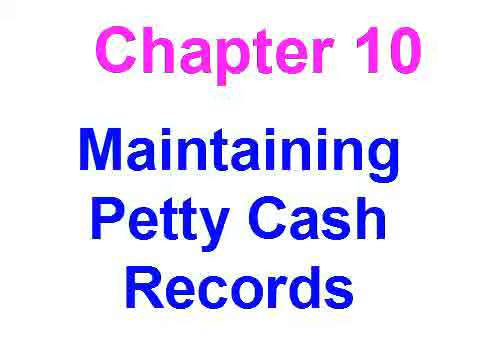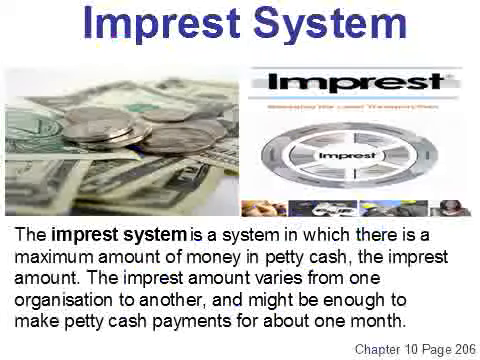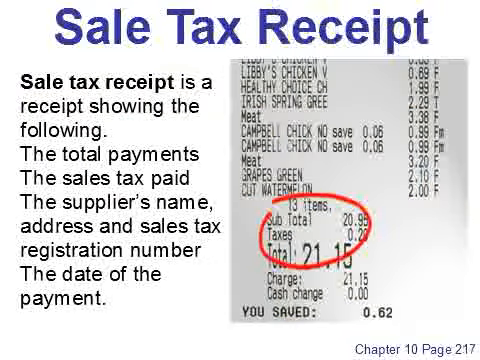Chapter 10. Maintaining petty cash records. The imprest system. The imprest system is a system in which there is a maximum amount of money in petty cash, the imprest amount. The imprest amount varies from one organization to another, and might be enough to make petty cash payments for about 1 month.